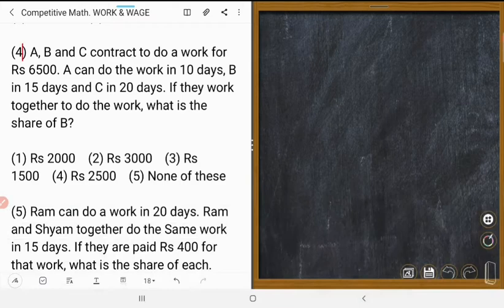So similarly, A, B and C contract to do a work for rupees 6,500. A can do the work in 10 days, B in 15 days, and C in 20 days. If they work together to do the work, what is the share of B? It is just like question number 4. Could you understand it? You will do it yourself. So the answer is number 1.